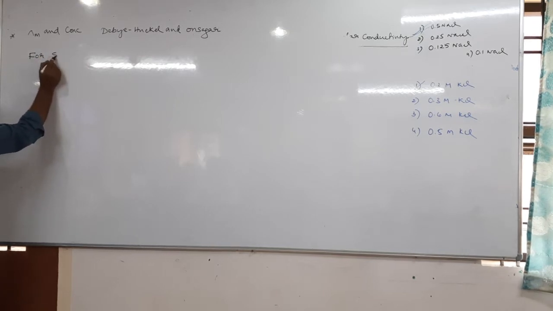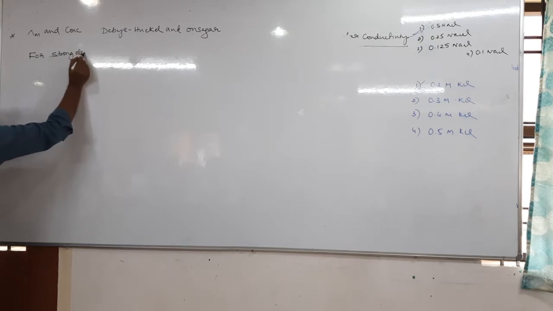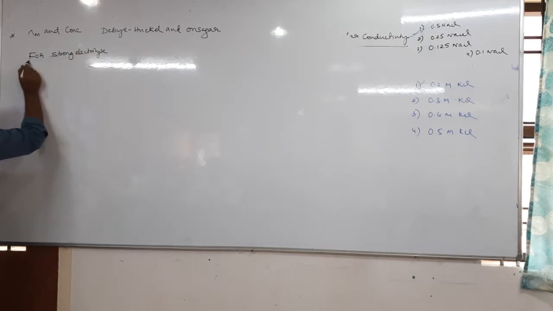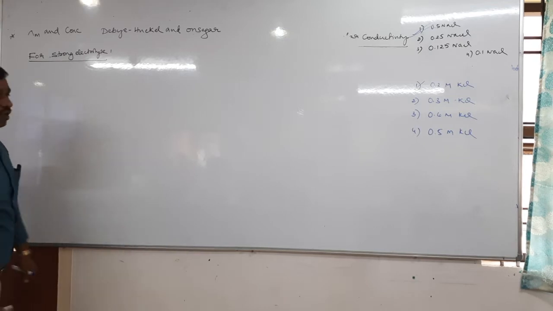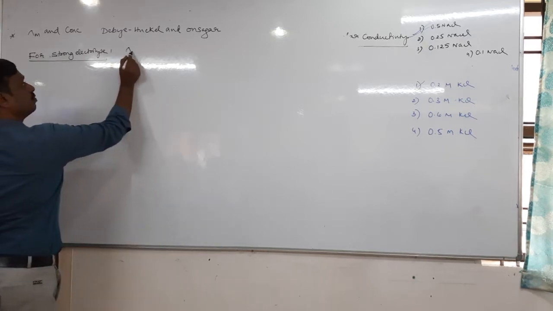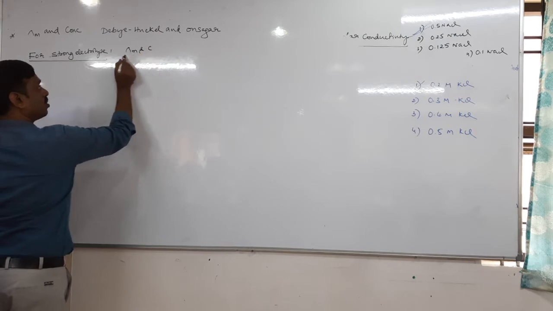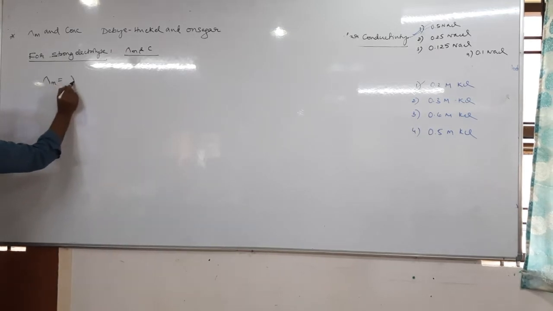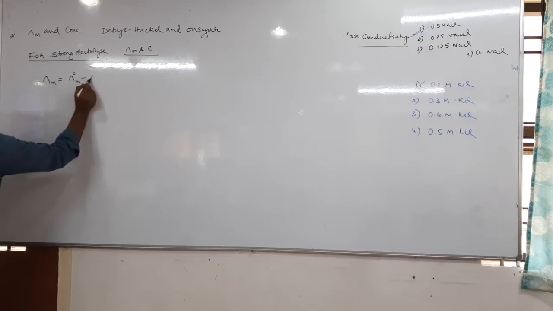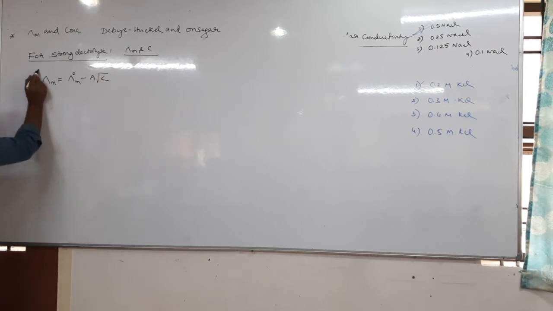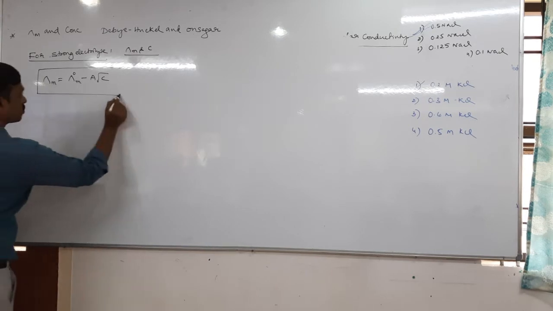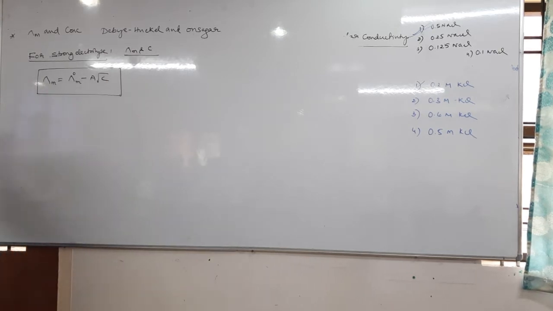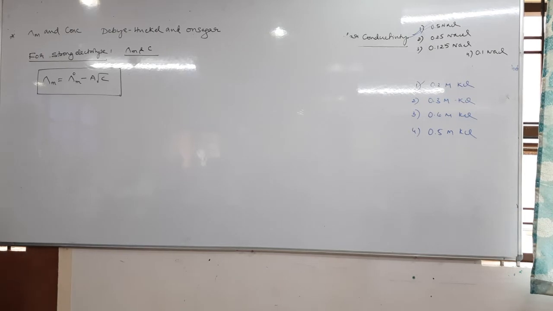Moreover, it is applicable for only strong electrolyte. Therefore, for the strong electrolyte, the relation between lambda m and molar concentration C is given by: lambda m equals lambda naught m minus A into root C.